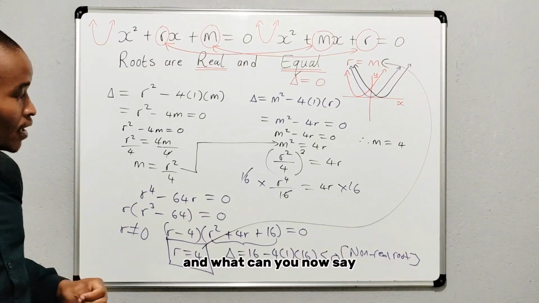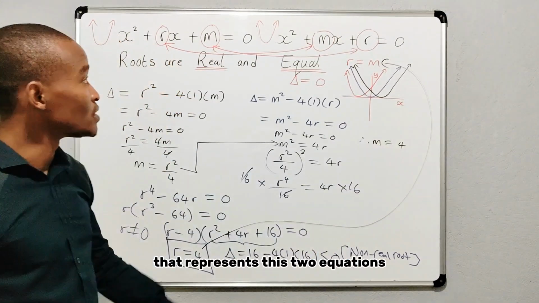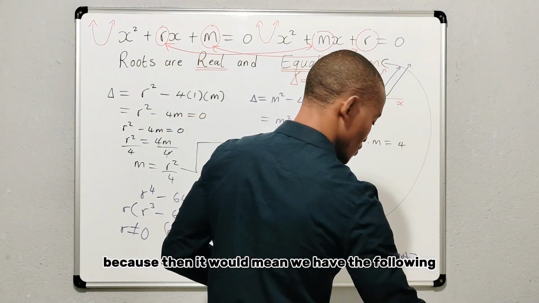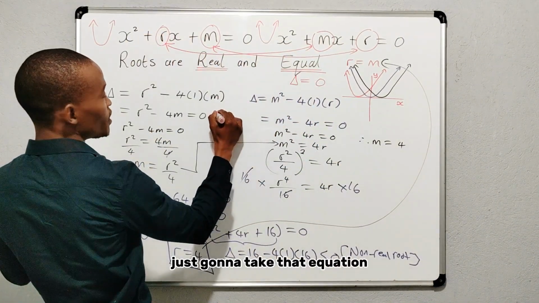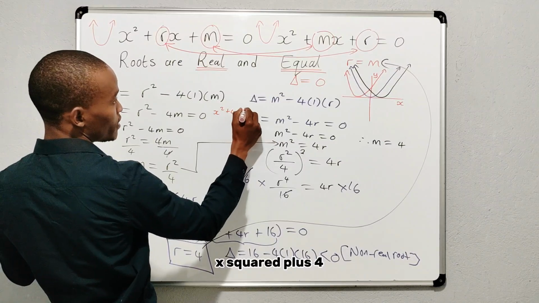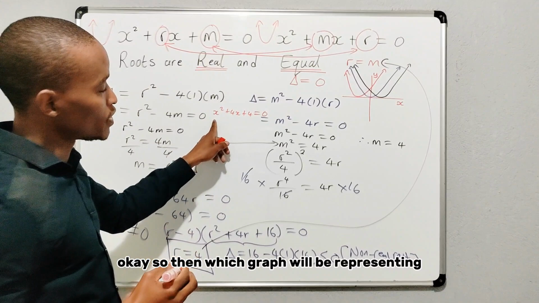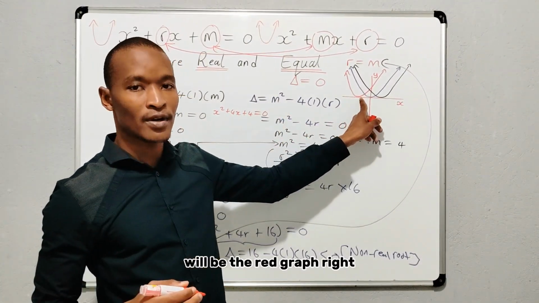And what can you now say? Which graph are we going to pick here that represents these two equations, because then it would mean we have the following. Just going to take that equation, x squared plus 4x plus 4 is equal to 0. So then which graph would be representing that equation? It will be the red graph, right?